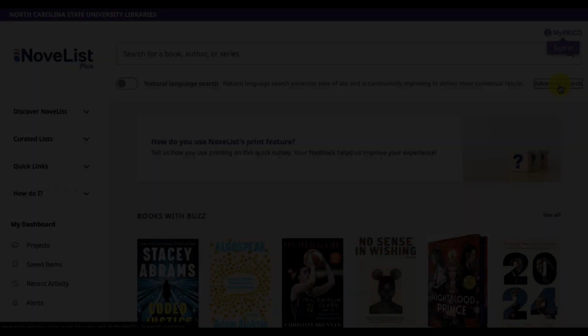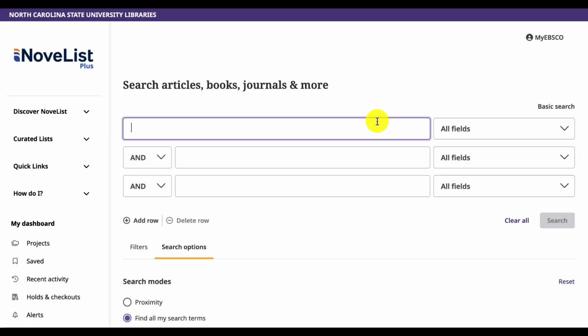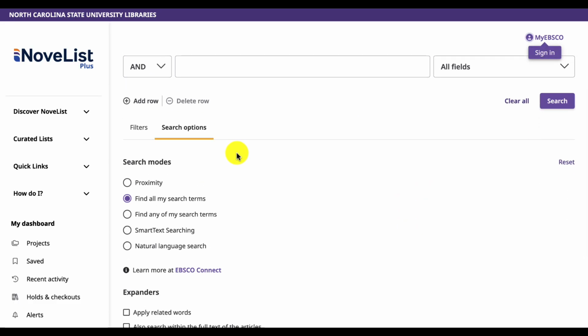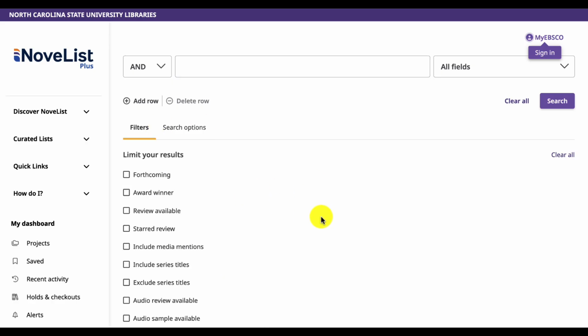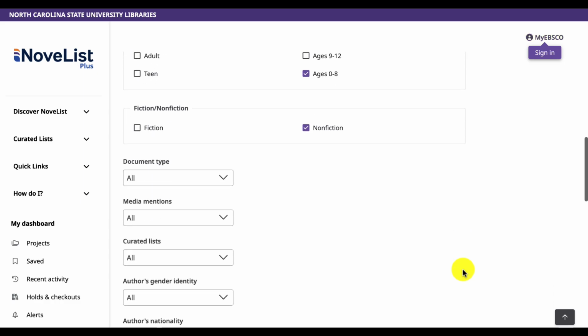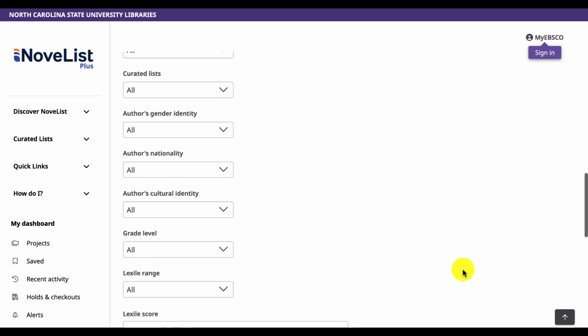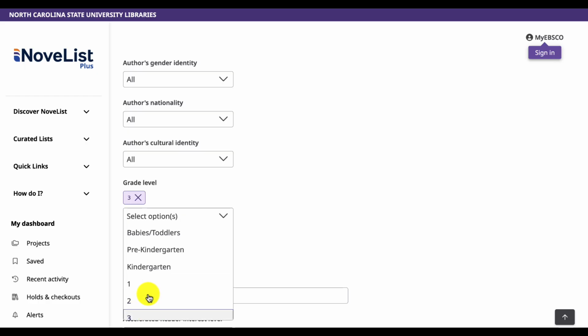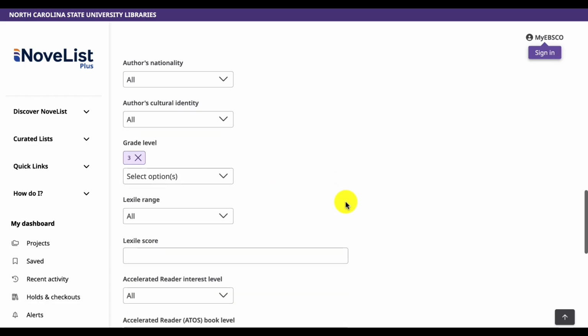The advanced search in NoveList lets you refine your results using powerful filters like reading level, Lexile range, or media mentions, helping you find just the right books for your patrons. Whether you're looking for titles appropriate for a specific age or grade, or trying to track down books featured on Good Morning America, advanced search makes it easy to connect readers with books that match their needs and interests.